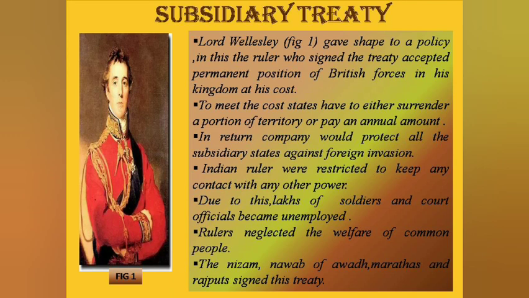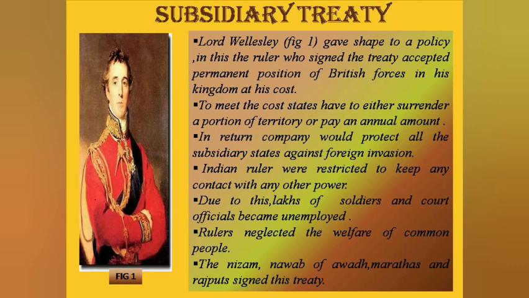On the pretext of protecting a state, the company could now maintain a large standing army at the expense of the Indian princes. It gave the company a chance to expand their territories further in India. The Indian rulers had to face the interference of the British residents in their everyday affairs.